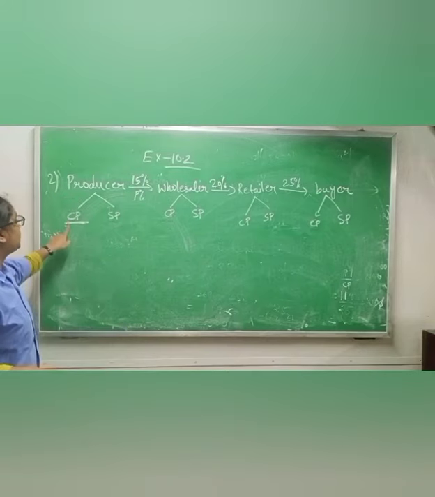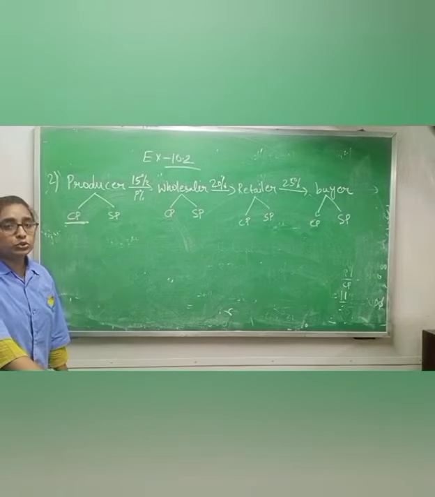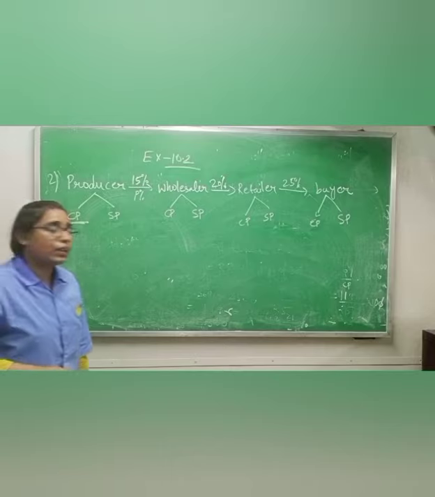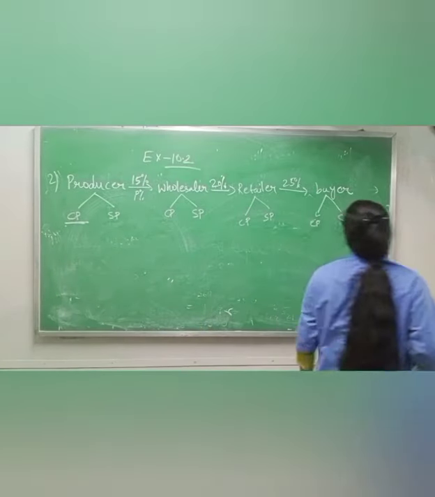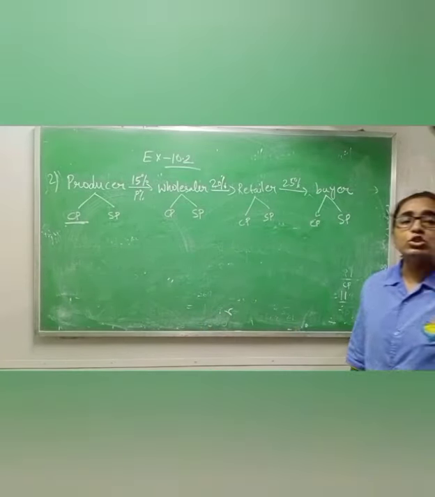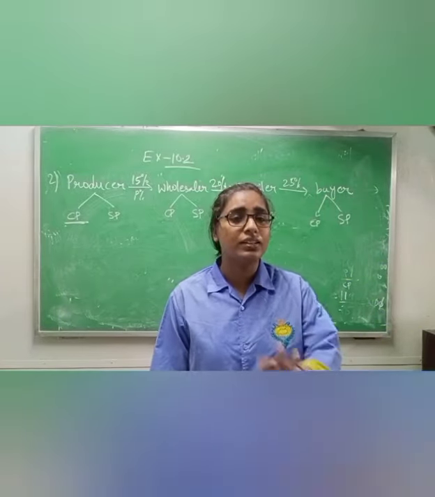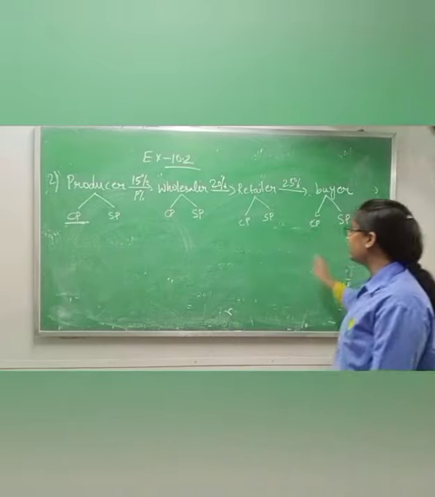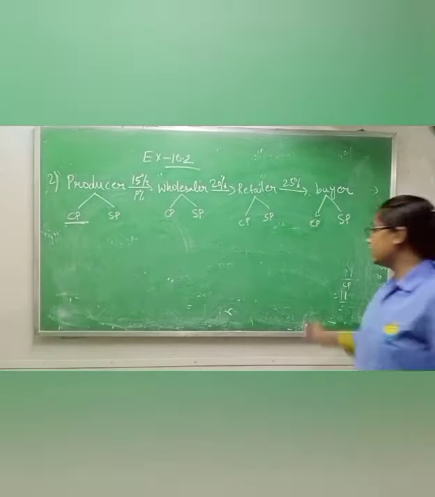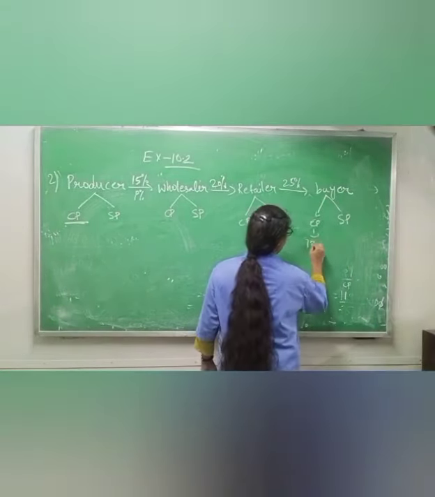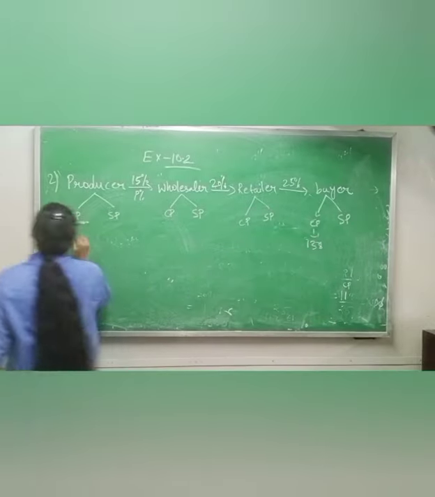Means they are asking find the cost price of producer. And what they have given you, cost price of buyer, how much? 138 rupees. Okay, cost price of buyer is rupees 138, and they are asking this.